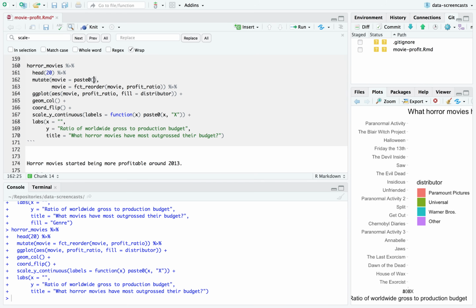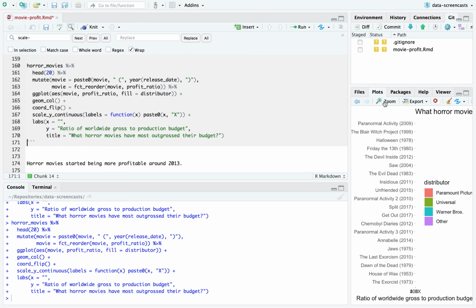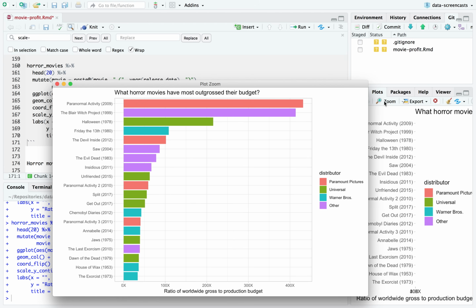I probably want to say, let's take movie and year of release date. That's a good looking graph. You see these kinds of things a lot where people throw in a year. Not a particularly unusual number of recent movies, especially given that's what our data set is biased towards. But yeah, that's a solid looking graph.